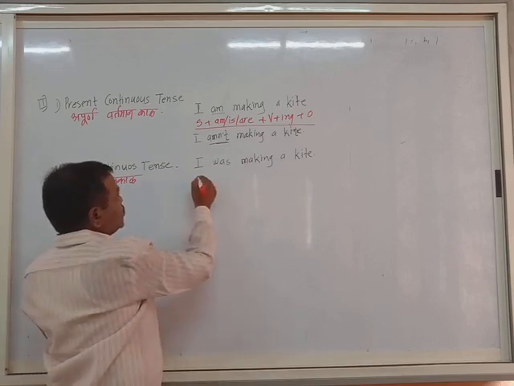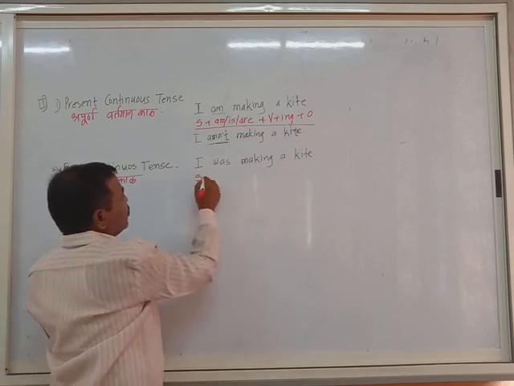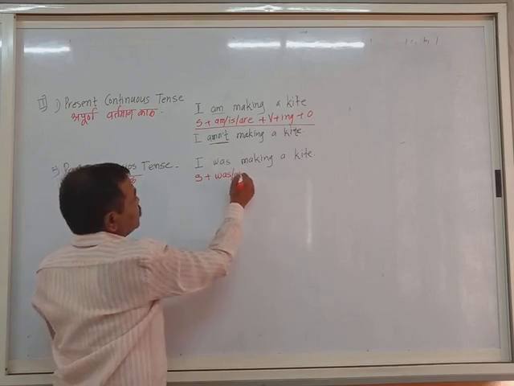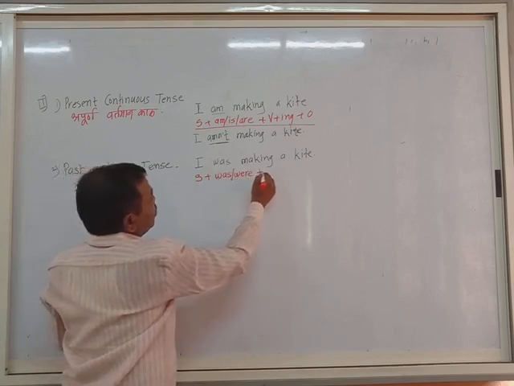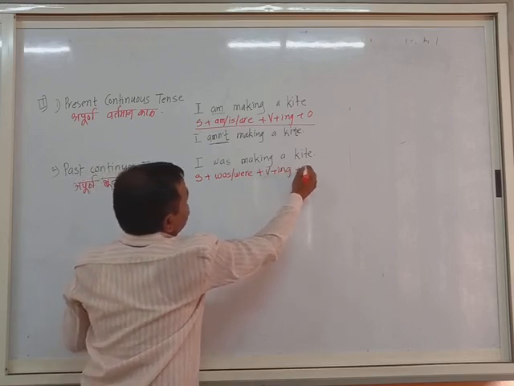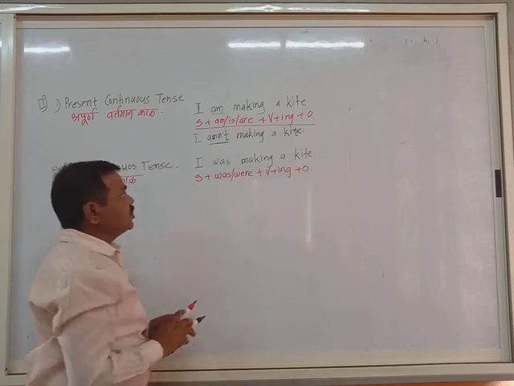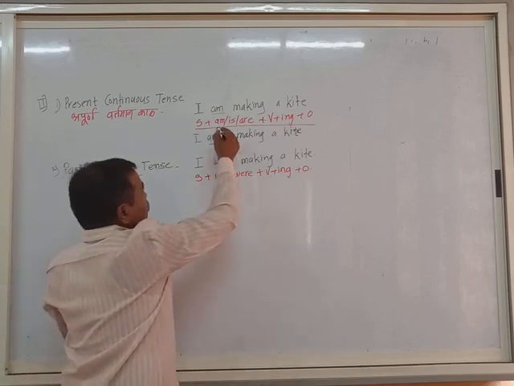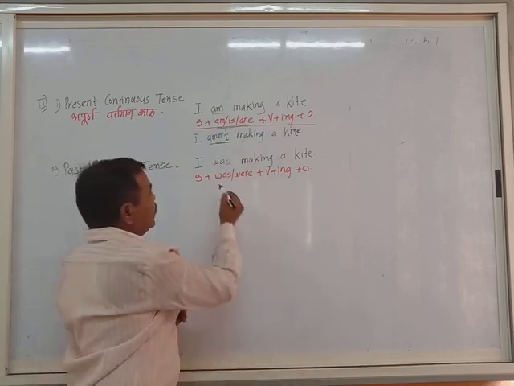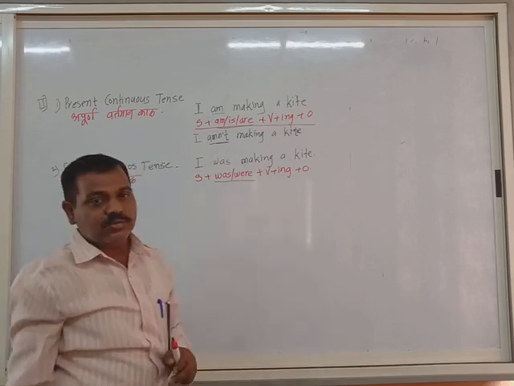What is the structure change? Subject plus was or were plus verb plus ing plus object. Notice the change. Earlier the auxiliaries were the present to be forms, and here the to be past tense is used.